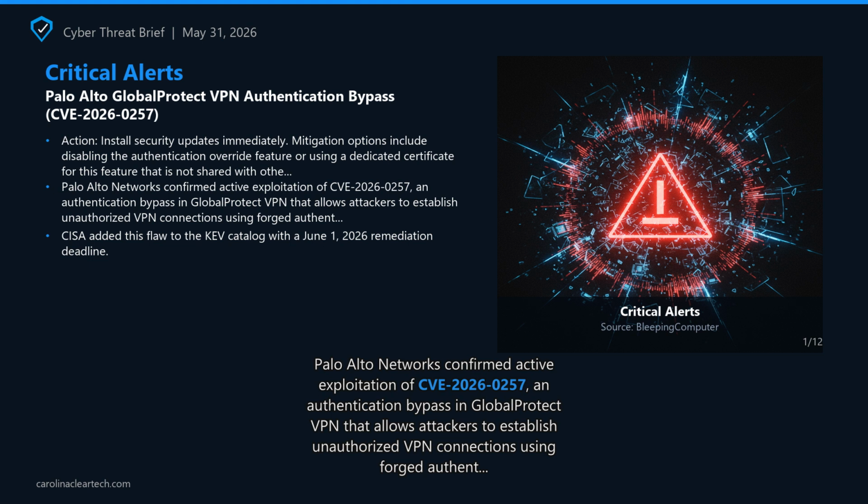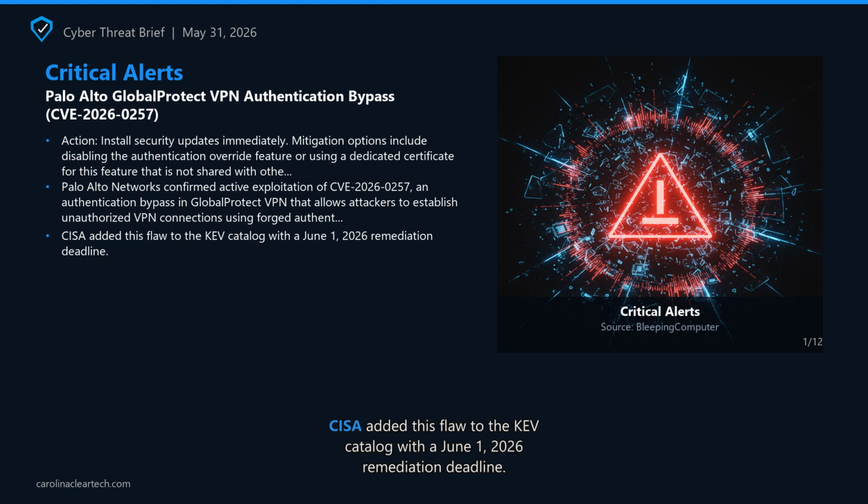EPSS, the Exploit Prediction Scoring System, score is 0.415, 97th percentile. Rapid7 observed exploitation across numerous customers beginning May 17, with attacks originating from Vultr and Dramatic Systems infrastructure. The flaw affects devices with authentication override cookies enabled and a specific certificate configuration where the same certificate is used for both HTTPS services and authentication override cookies. Attackers retrieve the public certificate via HTTPS, then forge authentication override cookies for arbitrary users.